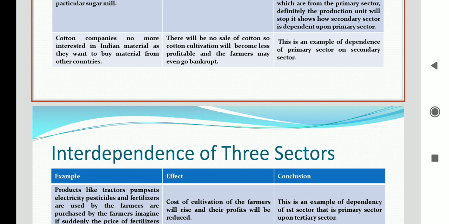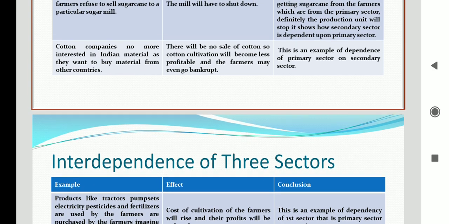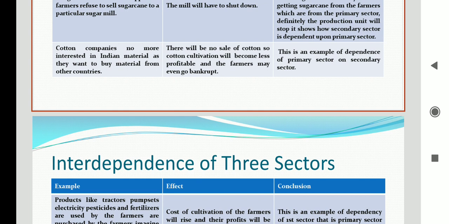Now what will be the effect? Naturally there will be no sale of cotton of India, and so cotton cultivation will become less profitable, and the farmers may even go bankrupt. How they will go bankrupt, I think you all can understand. Naturally, when the product that they are producing, with which they will get the money, is not purchased by the sector for whom they have produced this product, they will not earn anything. When they will not earn anything, they will not be able to pay their loans, so they will go bankrupt.